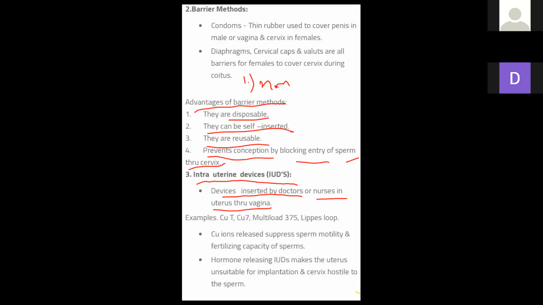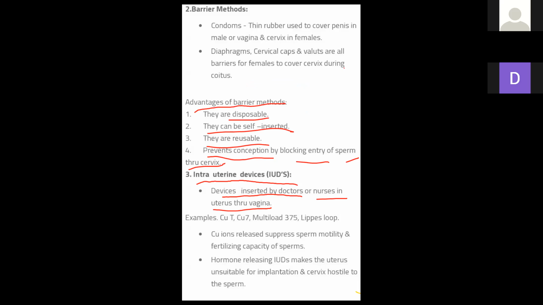Non-medicated. Is it clear? Non-medicated. One is the non-medicated, the second is the copper releasing, and the third is the hormone releasing. These are fixed in the uterus. They are mainly three types: non-medicated, copper releasing, hormone releasing.